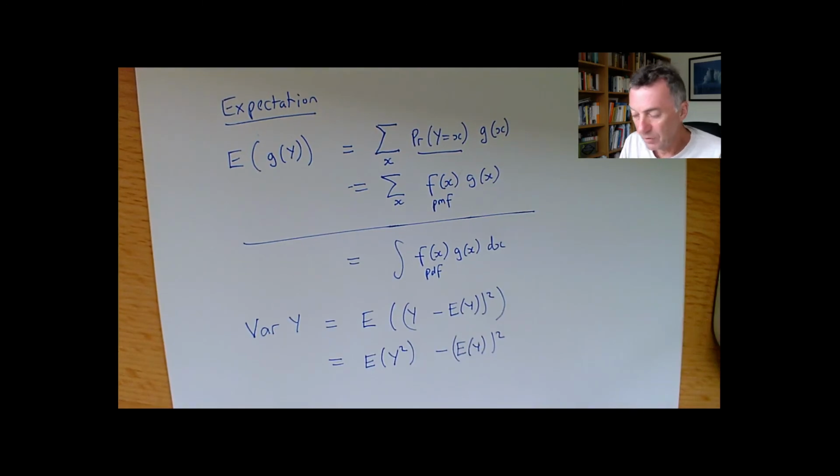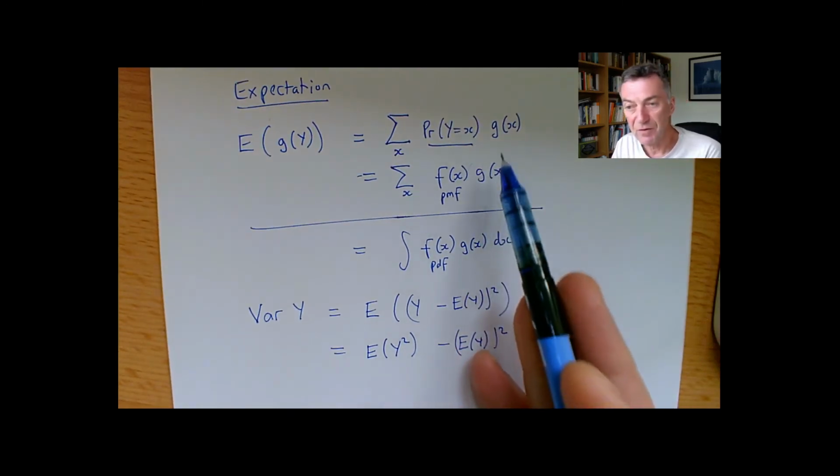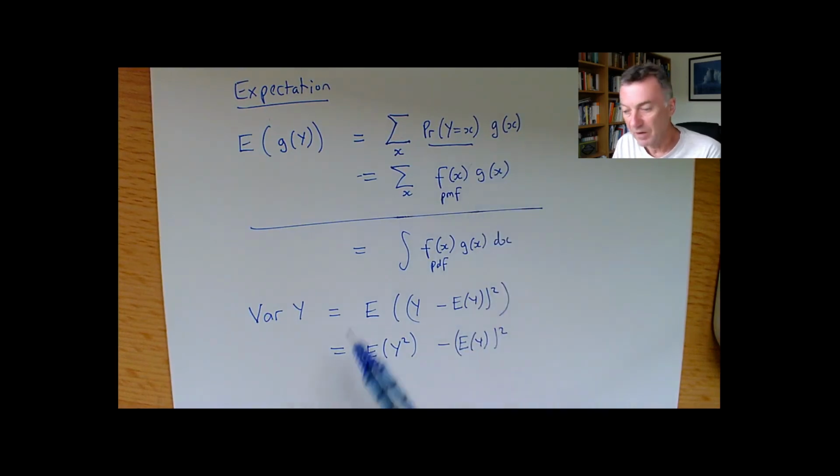So if you have a way of doing expectations, which is these methods here, basically variance is just a couple of expectation calculations. You have to work out the expectation of Y squared, and you have to work out the expectation of Y. And then you do this and you get yourself a variance.